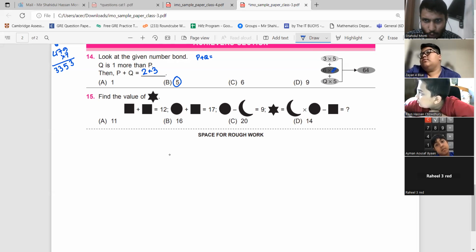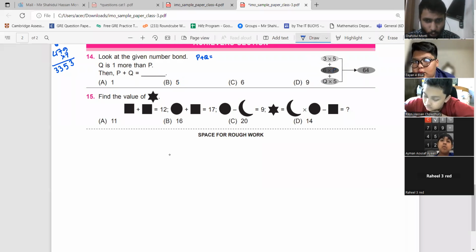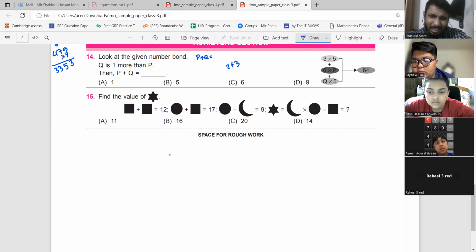So if I place a 2 here and if I place a 3 here, let's see what happens. 3 5s are 15, 6 2s are 12, 3 5s are 15. If I add this stuff, this is not equal to 68. So this combination is not working. So forget about it. Let's go to the next one. 6. 2 plus 3 is equal to 5. I cannot make 6. How can I make 6? That is impossible. So let's forget about this.